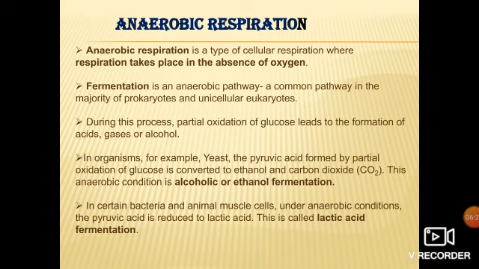At that time, that type of anaerobic condition or fermentation is known as alcoholic or ethanol fermentation. Now there is another type of fermentation that occurs in certain bacteria and even in animal muscle cells. In that, under anaerobic condition, pyruvic acid, which is produced from glucose, produces lactic acid. Whenever there is a production of lactic acid by incomplete or partial oxidation of glucose, it is known as lactic acid fermentation.